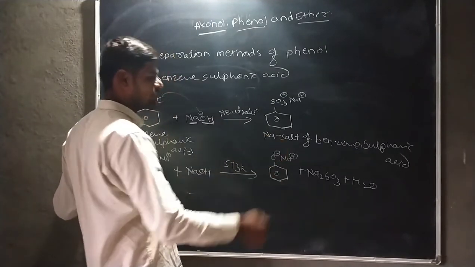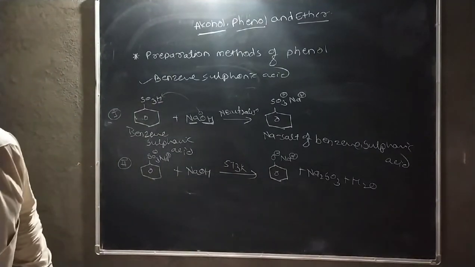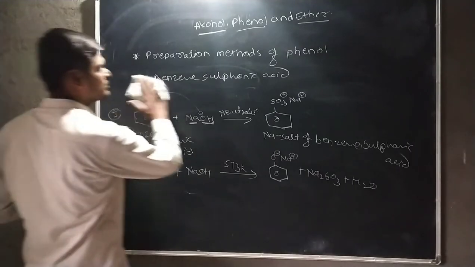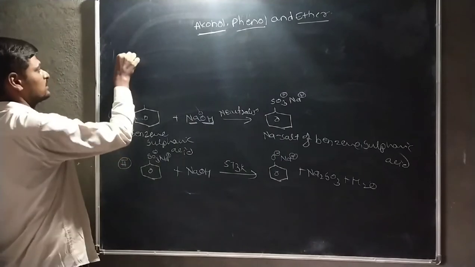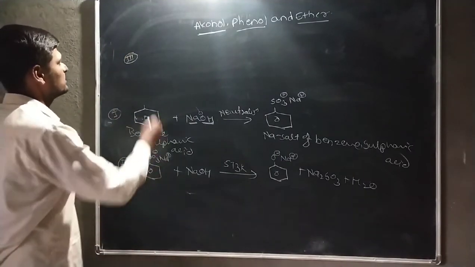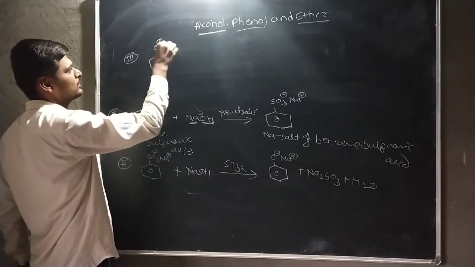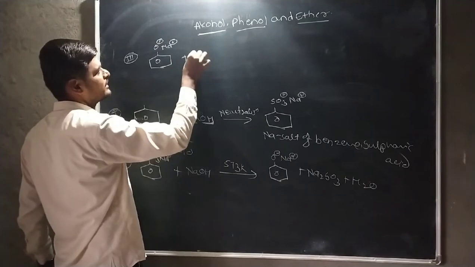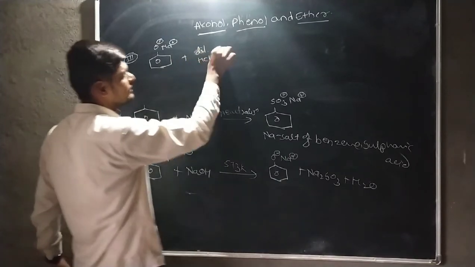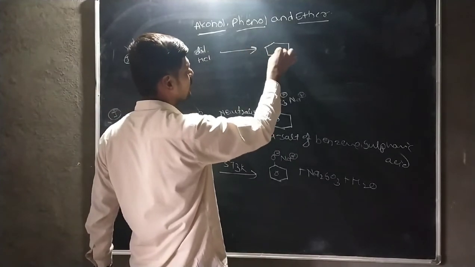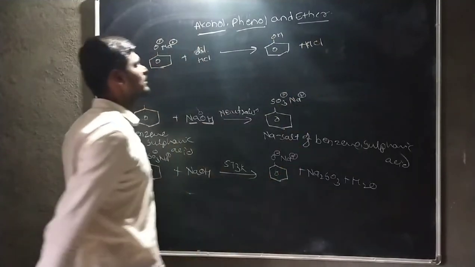And from this sodium salt of phenoxide ion, we can easily prepare the phenol. Okay. In the third step, the sodium salt of phenoxide ion is heated with dilute HCl. Then it forms a phenol.